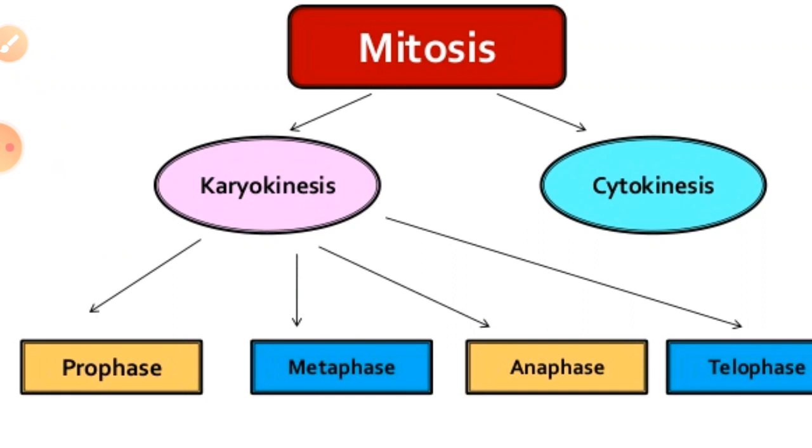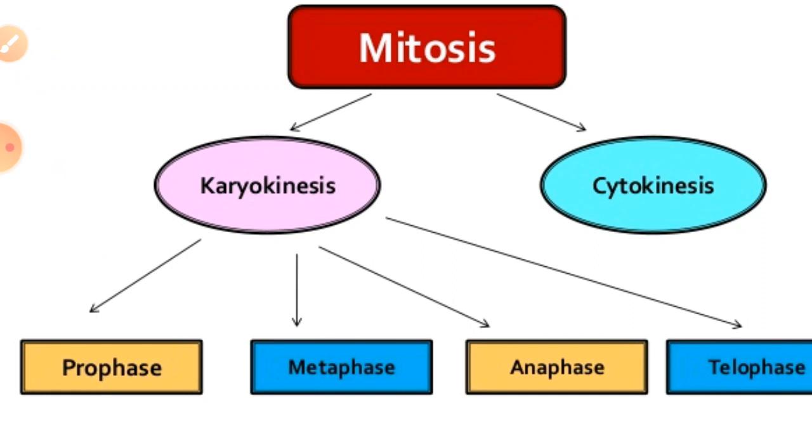If we talk directly about mitosis, we have also talked about karyokinesis and cytokinesis in detail. Let's move directly to the first main topic, that is mitosis and karyokinesis. First of all, we have to know what takes place in mitosis cell division, or we can say in the M phase.